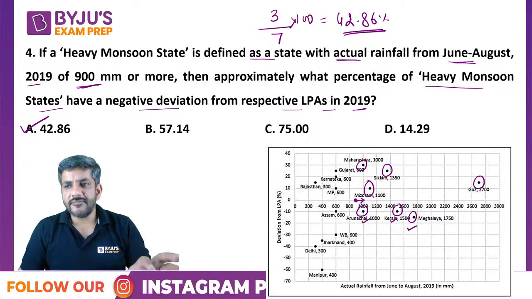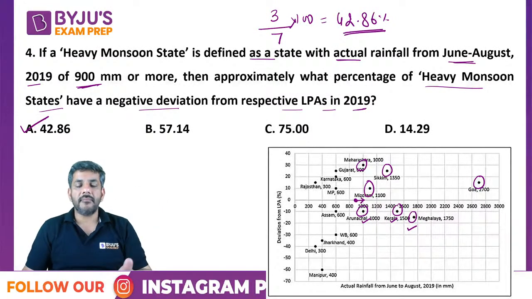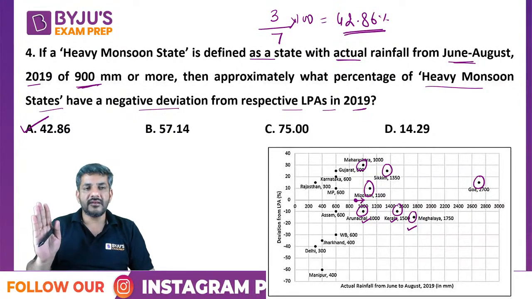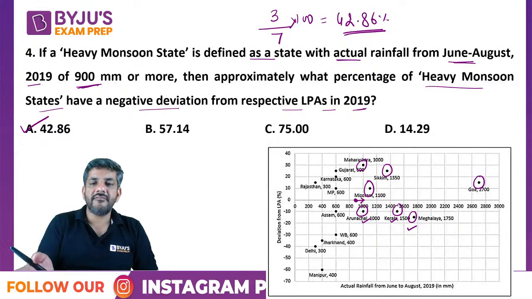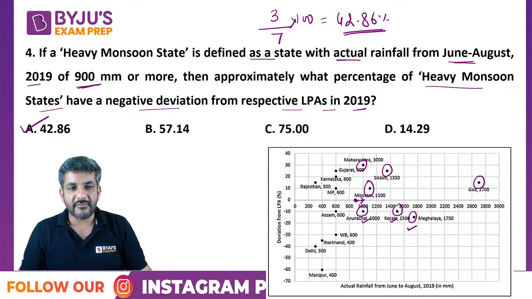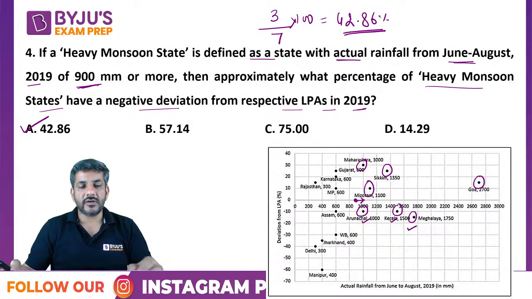right? He said first of all it has to be more than 900 mm. More than 900 mm हम लोगों ने देखा कि उसमें था, there are 7 in which there is more than 900 mm. Out of which how many of them are having a negative deviation? वो नीचे की तरफ थे. So there were 3 which were having a negative deviation. So my answer became 3 by 7 into 100, which is 42.86%.